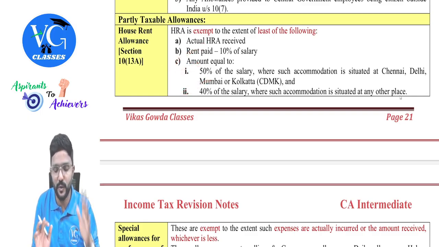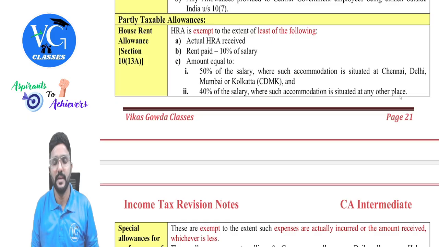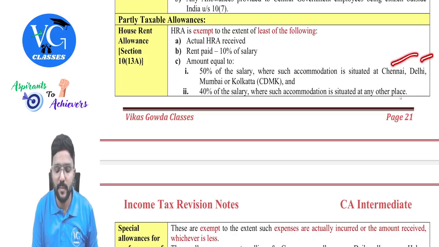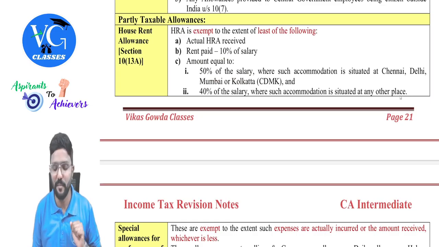Under point C, we have two things. First, if accommodation is provided in CDMK, CDMK stands for Chennai, Delhi, Mumbai, Kolkata, then we need to take 50% of salary. Easy to remember, guys.